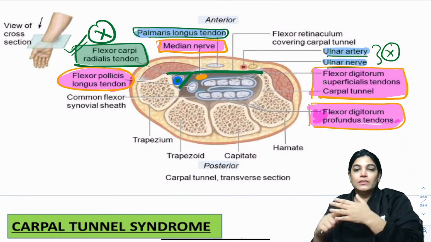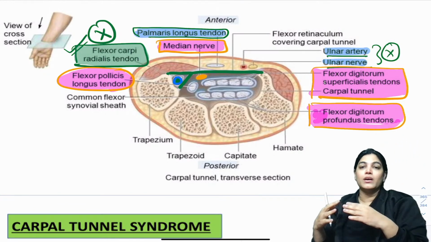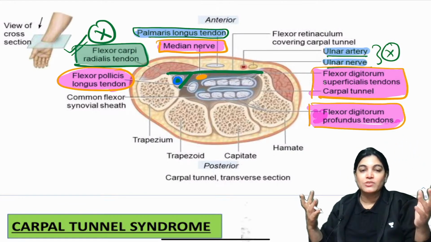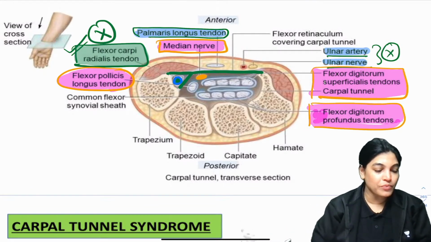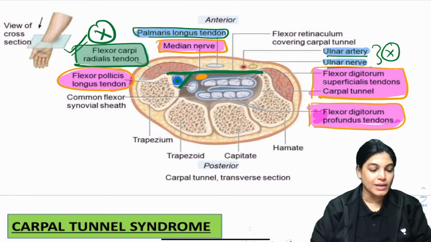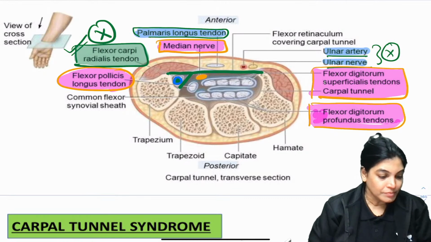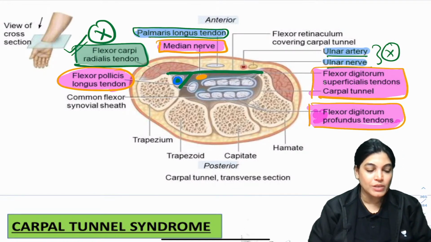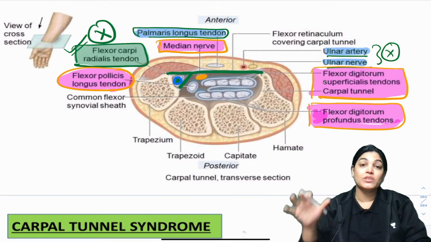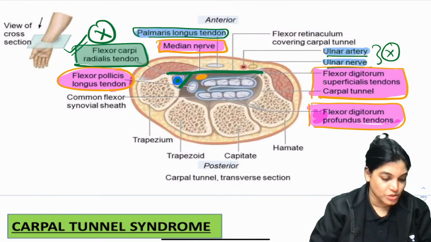Swan neck deformity and such are fractures and the like. Now, all of you please see the highlighted structures which can get compressed. Do you see the pink colored structures? The pink colored structures are the ones passing below the flexor retinaculum, and they can be compressed.